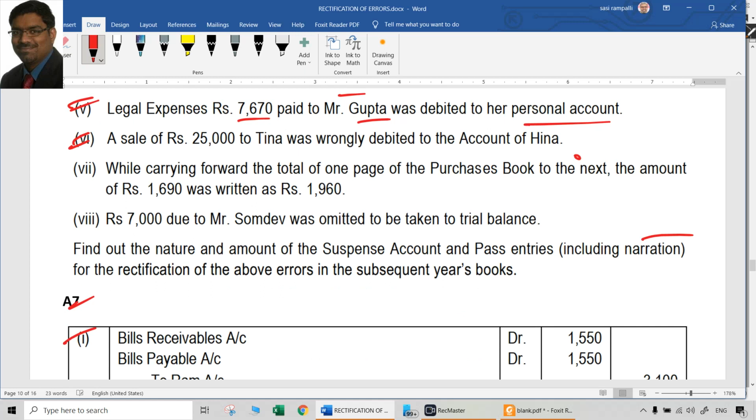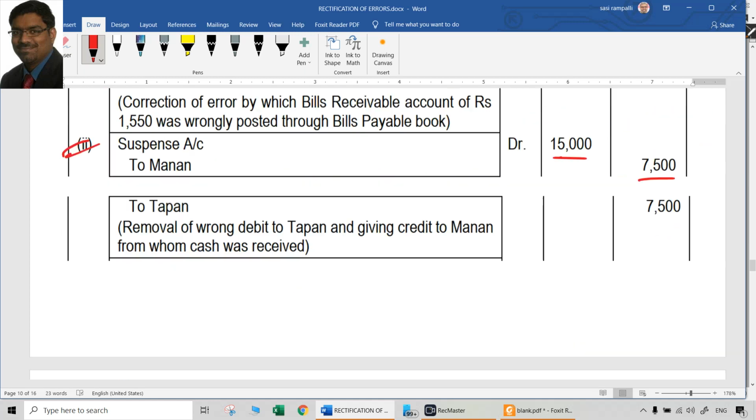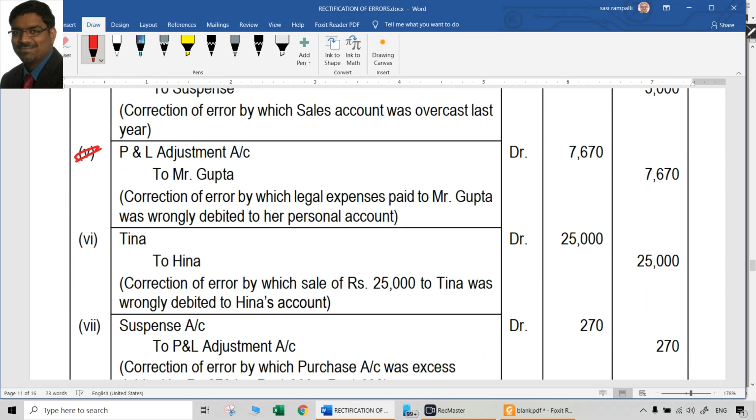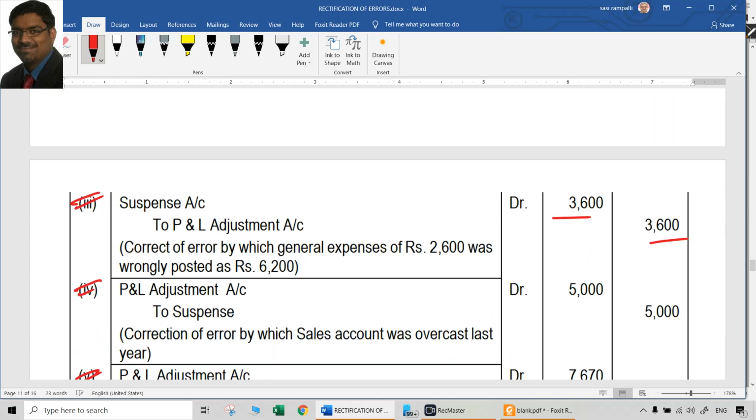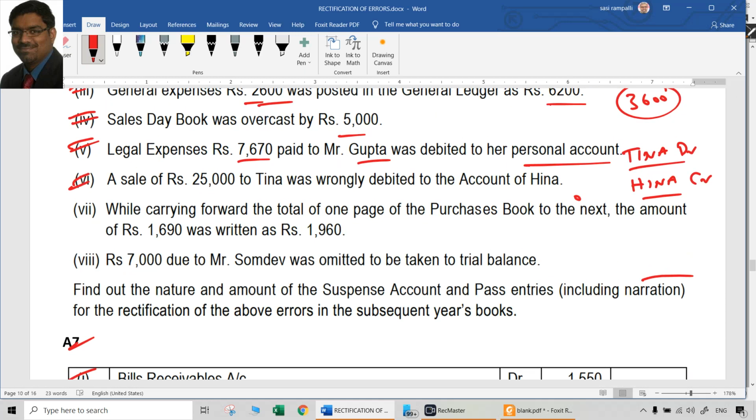Sale of 25,000 to Tina was wrongly debited to the account of Hina. So account of Hina is unnecessarily debited. So Hina account definitely now has to be credited. And sale of 25,000 to Tina means Tina account definitely should have been debited, which was not done. So now Tina account has to be debited. So the entry should be what now? Tina account at R2, Hina account, 25,000. Both are personal accounts, there is no problem. No need to use P&L adjustment account.